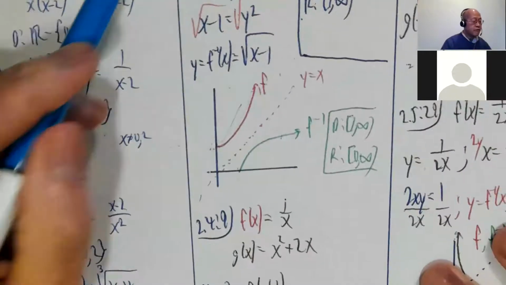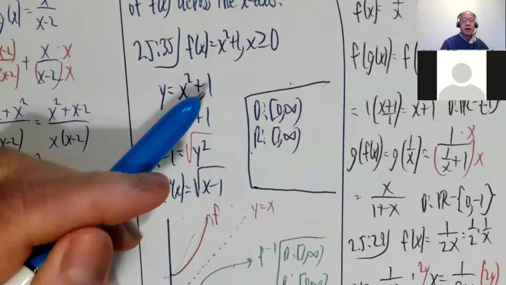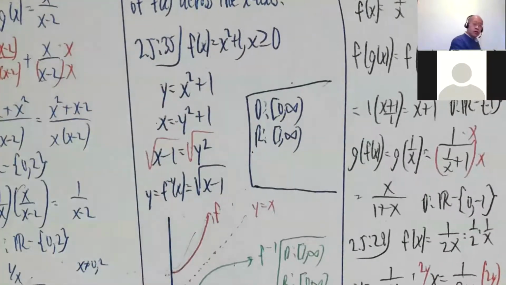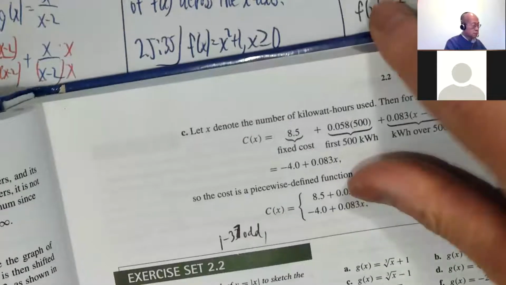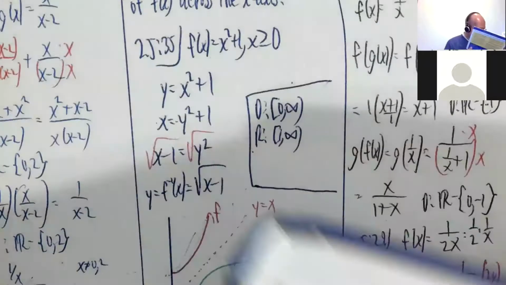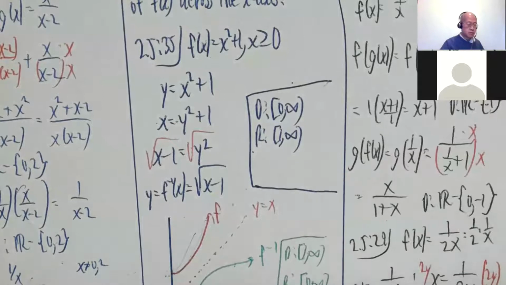Okay, 2.5, 35 is asked for. f of x equals x squared plus 1 for x greater than or equal to 0. I'm not looking at the right thing here.